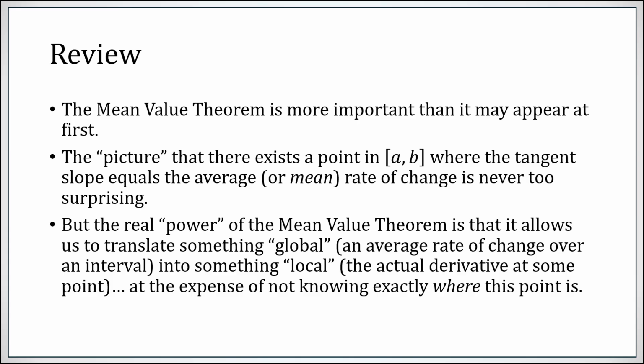The trade-off is you simply know that such a point exists. You don't necessarily know how to find it. Okay, but that is how we're often going to cite the mean value theorem. Take a global quantity, an average rate of change, and represent it as an instantaneous rate of change or a derivative at a specific point, even if we don't know where it is exactly.